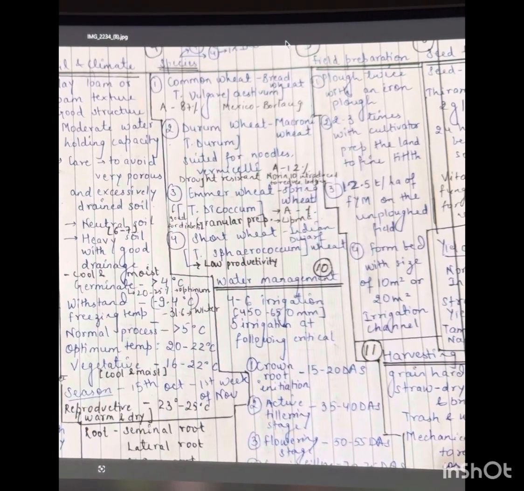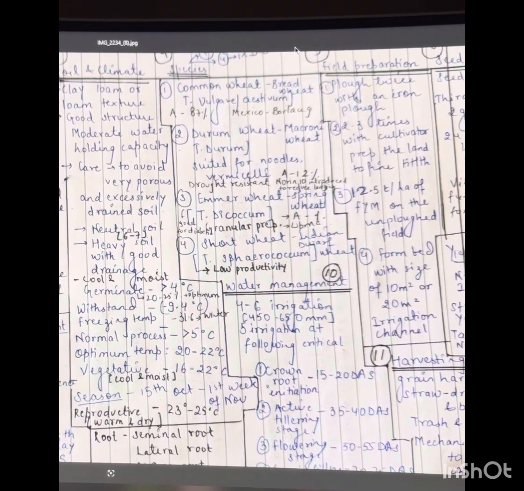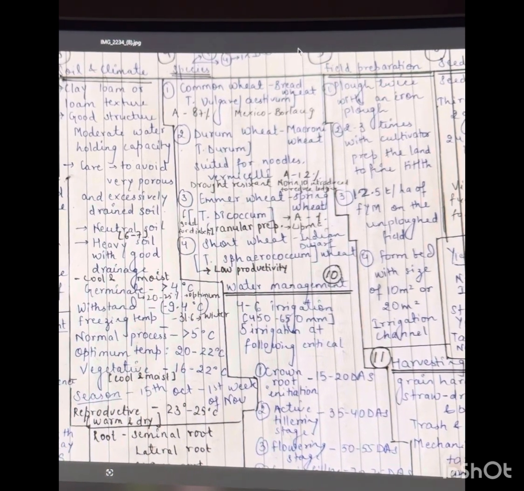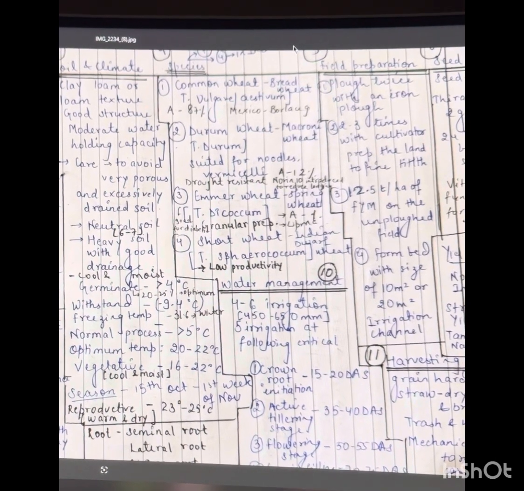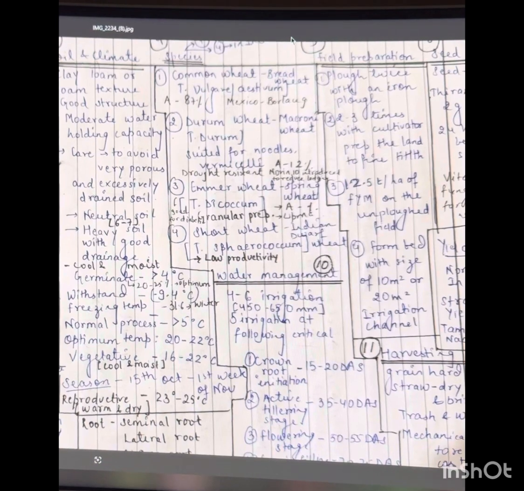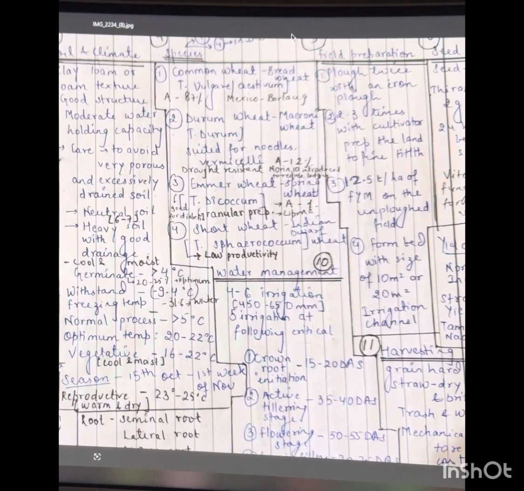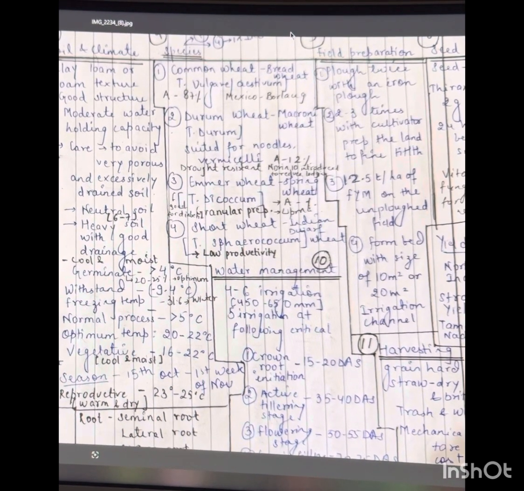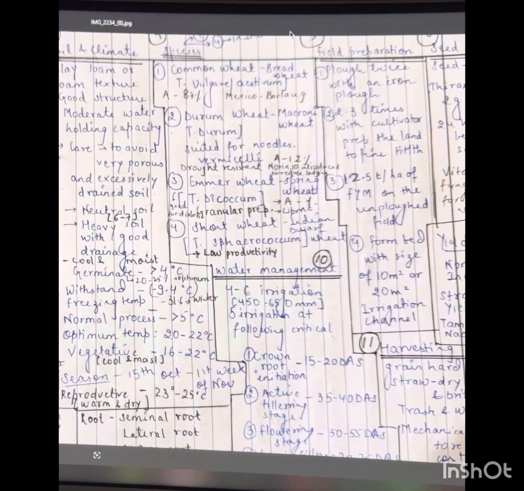Species of wheat. The first one is common wheat, also called bread wheat, Triticum aestivum. The area covered by common wheat is 87%, and it was first found in Mexico, given by Borlaug. The second one is durum wheat, also called macaroni wheat. Triticum durum is its botanical name. It is best suited for noodles and vermicelli, and the area covered by durum wheat is 12%.